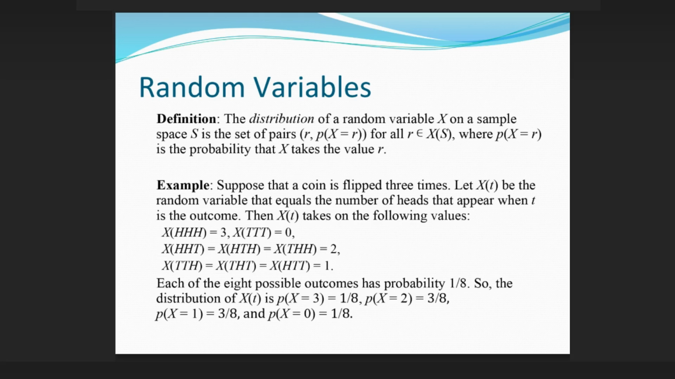Each of the 8 possible outcomes has probability 1/8. So, the distribution of X(t) is P(X = 3) equals 1/8, P(X = 2) equals 3/8, P(X = 1) equals 3/8, and P(X = 0) equals 1/8.